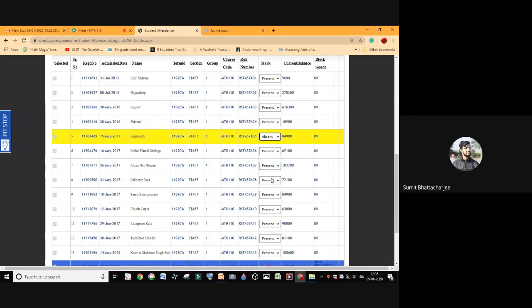Subhadeep is also, I think, here. Subhadeep, Sumit, Umesh, yes, ma'am. Antarpreet, present, ma'am. Tanushri, present, ma'am. And Shahbaz Singh.